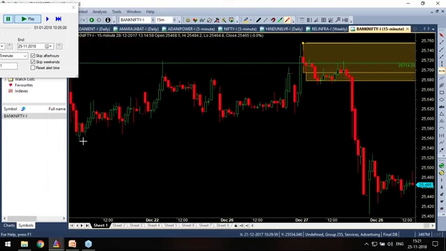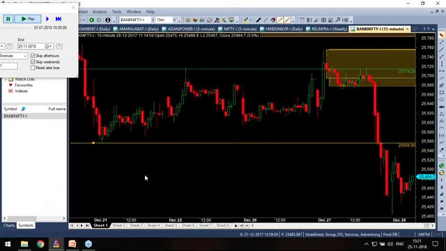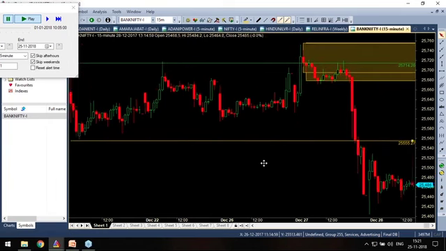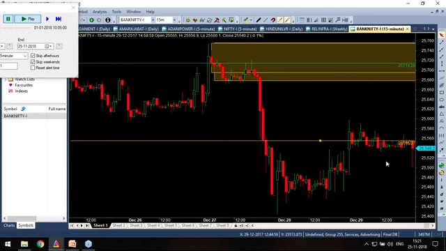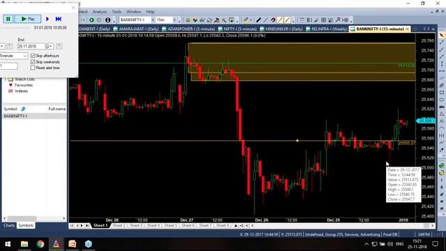Price stopped here. Friends, can you see price stops here? Price stopped here.